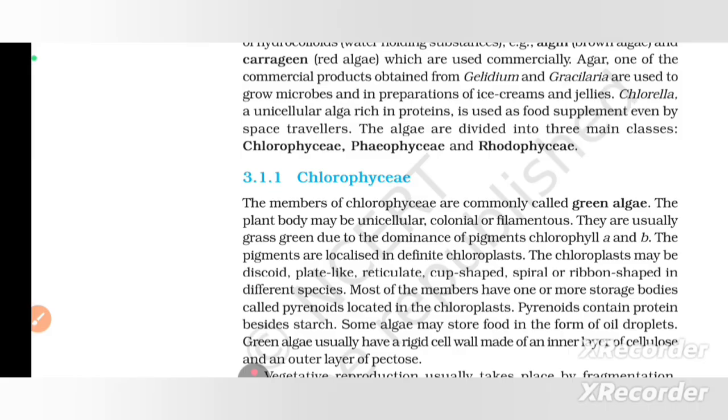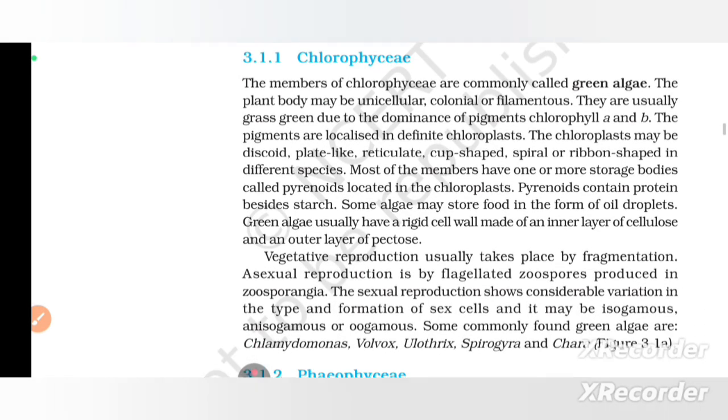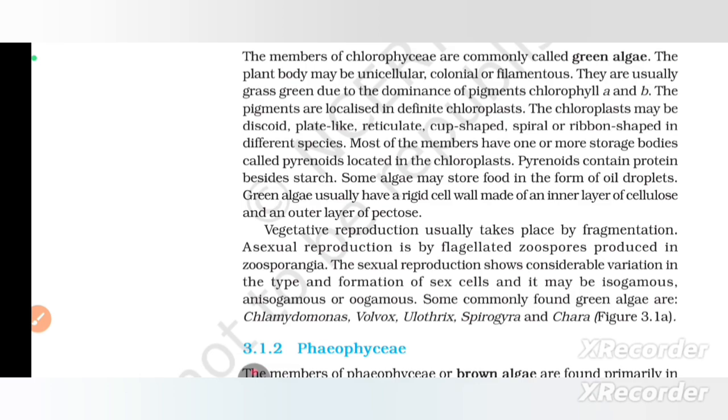Most of the members have one or more storage bodies called pyrenoids located in the chloroplast. The pyrenoids contain protein-based structures. Some algae may store food in the form of oil droplets. Green algae usually have a rigid cell wall made up of an inner layer of cellulose and an outer layer of pectose.